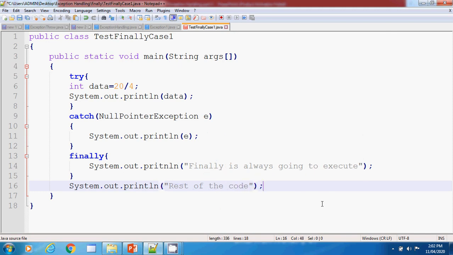Right, so this is our program for case number 1. We have created a file named TestFinallyCase1.java, and inside it the main method is there. We have a try block in which no exception is occurring, and a catch block, where you can put whatever exception, but because no exception is there, there is no need of a catch block either. Finally is there, so finally is going to execute, and that we need to show. After that the rest of the code is there. So we are compiling and running our code for test case number 1.